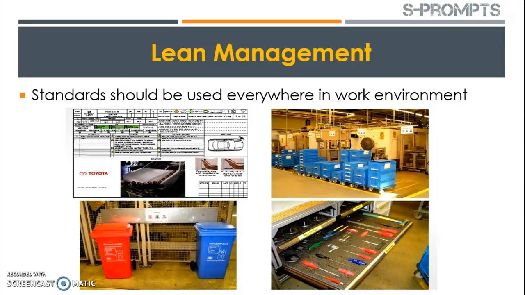As we can see in this picture, there are red and blue color bins. These two bins are differently indicated for storage of the material. Red means used, red means maybe dangerous, and blue means the good one, blue means for the inspection, whatever is the way. But the standardized materials are being used so that the quality of the product can be maintained.